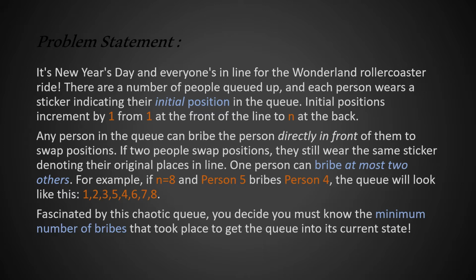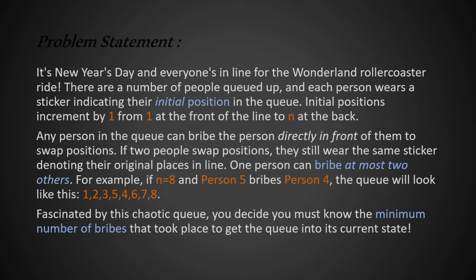The problem states that at a festival, there is a roller coaster ride, and for the tickets to that ride we have a line of customers indexed initially from 1 to n. Also, each person in the line can bribe at most 2 persons in front of them to move forward in the line. Now, we will be given an array of integers that denotes the final state after all the bribes have occurred. Our job is to find out the minimum number of bribes it took for the line to get into its current state, and if any person makes more than 2 bribes, then print "Too chaotic". So, that's the problem statement.